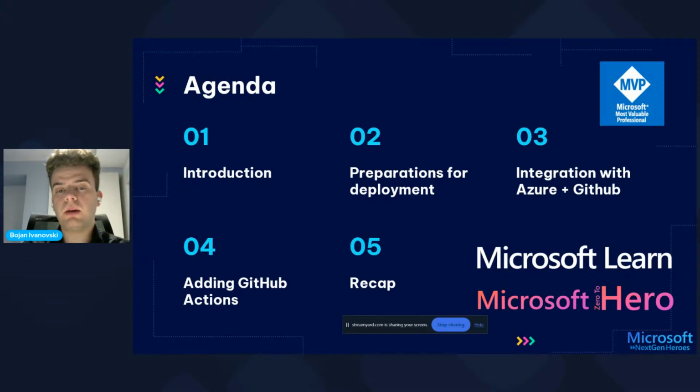But before that, we'll also make preparations for deploying that three-tier app on Azure. Finally, we'll see some automation tools like GitHub Actions, and how we can make the most of them. And for the last section, I have prepared a recap so that we'll sum up everything that I have said during these 4 sections.